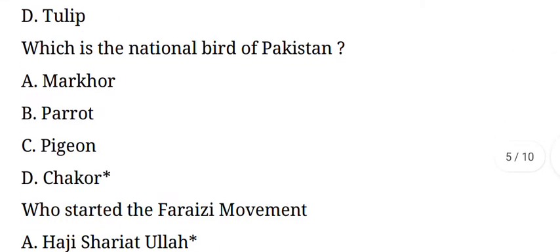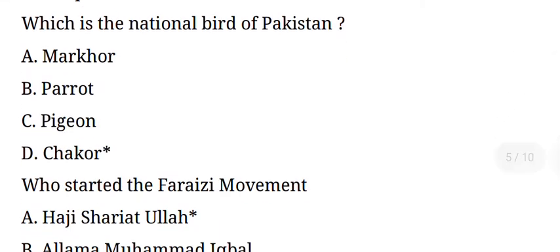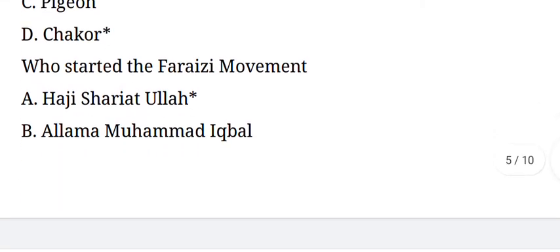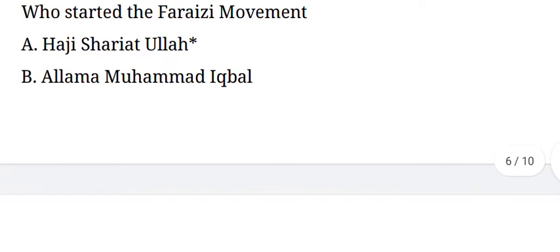Next question. Which is the national bird of Pakistan? Its answer is option D, chakor. Next question. Who started the Faraizi movement? Its answer is option A, Haji Shariatullah.